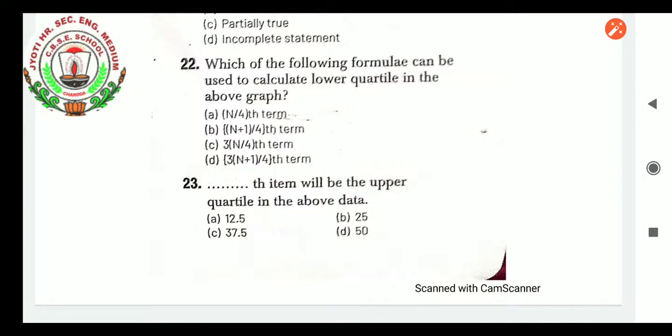Q1 and Q3 you have to take, not Q4. Quartile 1 and quartile 3 we are taking. So what is the formula? This is the discrete series, as I already introduced to you. So the formula will be M plus 1 divided by 4, and 3 times that for Q3. Okay. I think the answers are very clear to you. This is the way you will be solving the question. Identify the question properly and then give the answer.